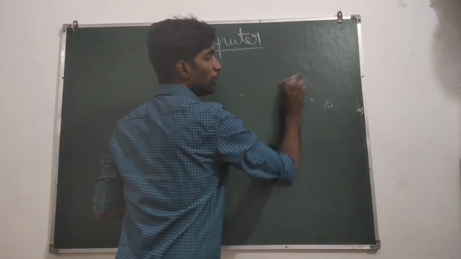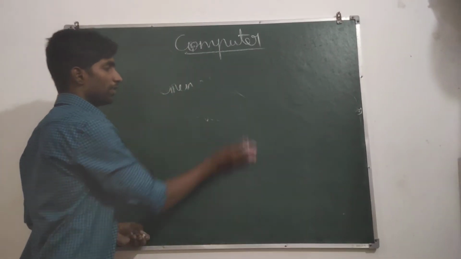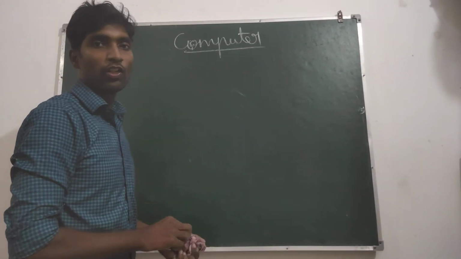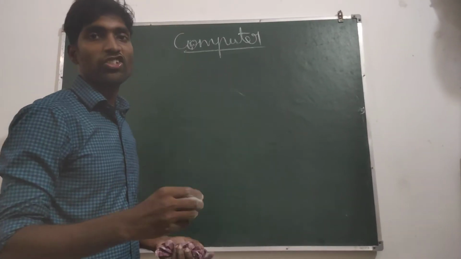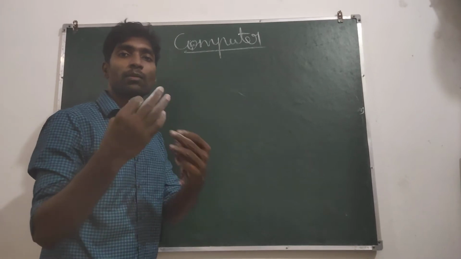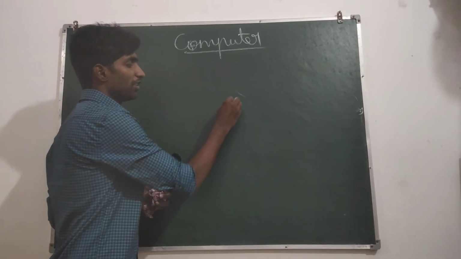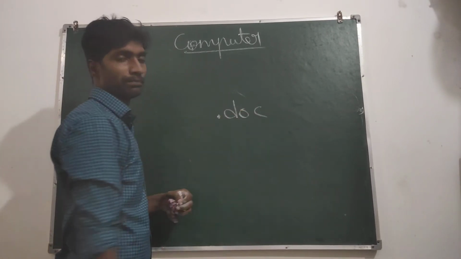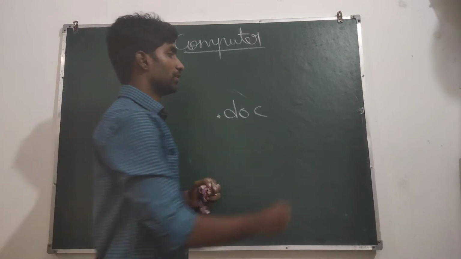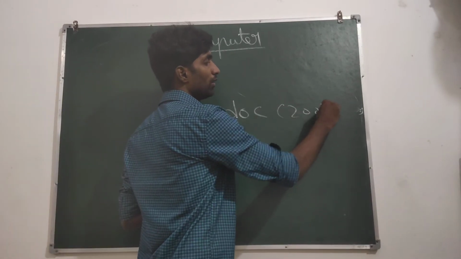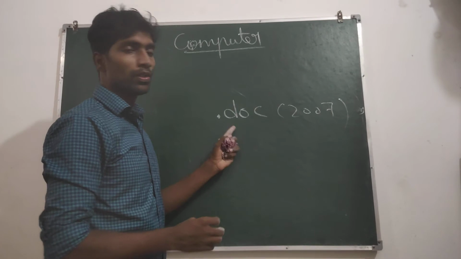And the main things you should know in MS Word. MS Word is a document processor extension. In extensions you will get more doubt. MS Word extension is .DOC. This is the 2007 version. In 2007 you will get DOC.